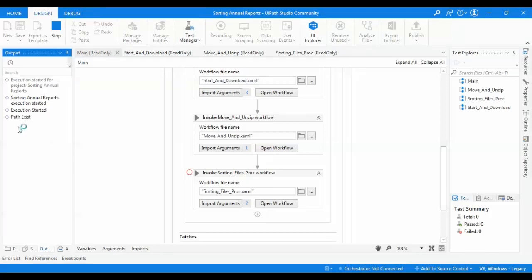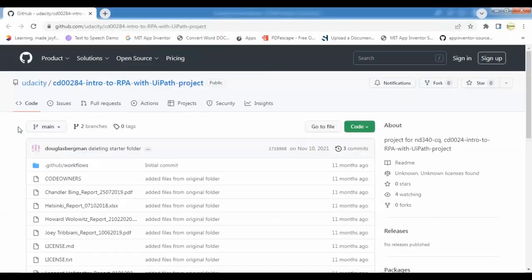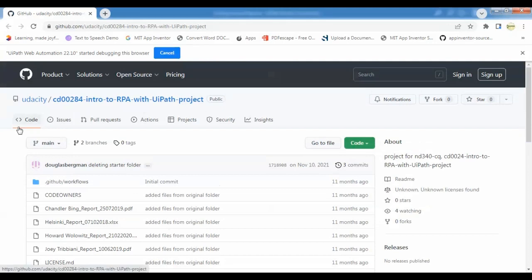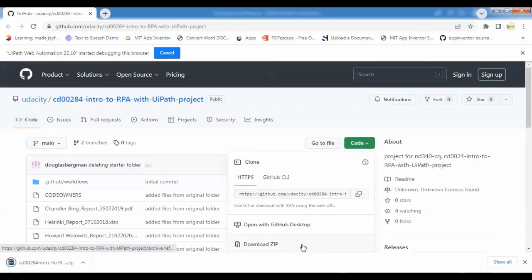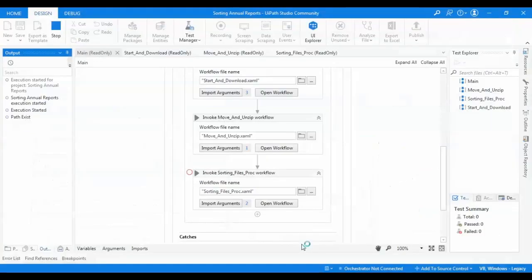I have a log message, path exists, and then we'll open the browser, go to the GitHub URL to download the zip file. We'll click on Code and download the file, and then we'll close the Chrome tab, move the files to the project directory, unzip them, and process the files.